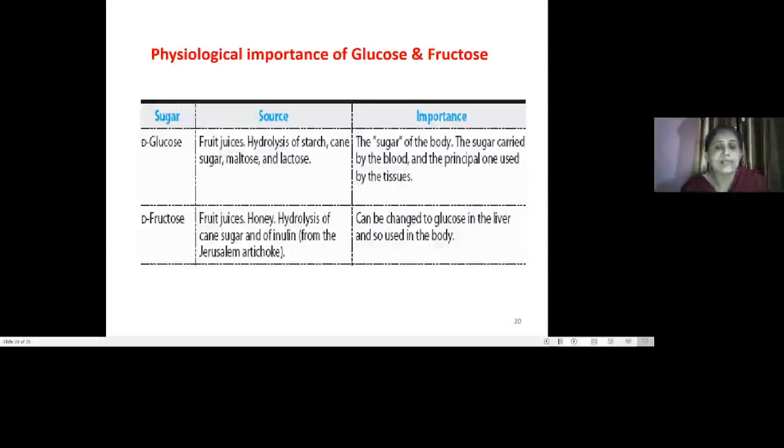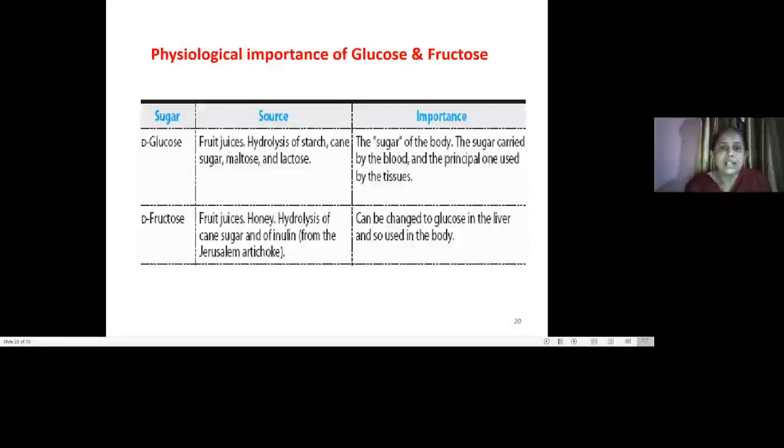Then fructose is present in fruit juices and in honey. It is a hydrolyzed product of cane sugar, and it is further converted to glucose in the liver, so it can be used by the body itself. So this is the importance of glucose and fructose.